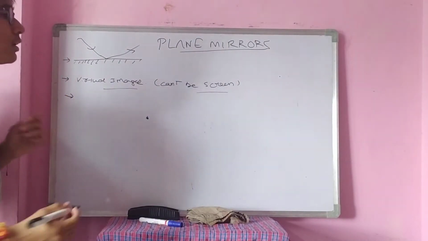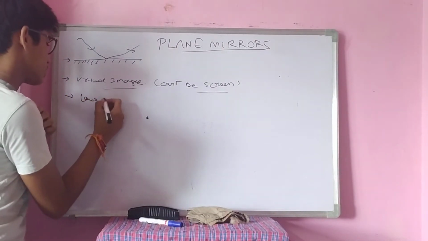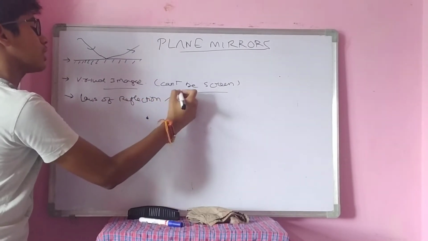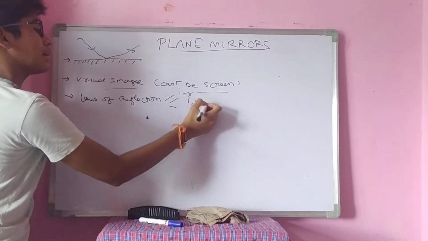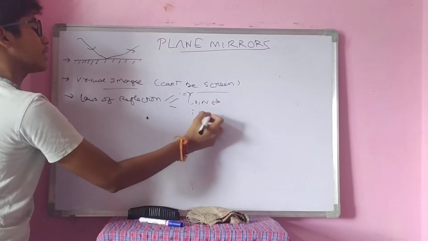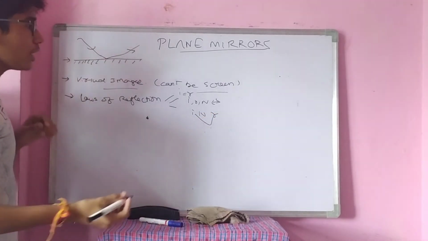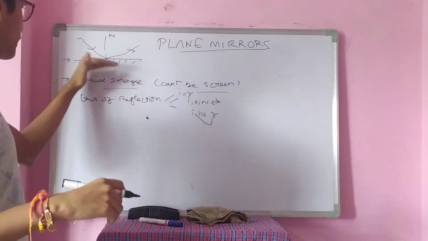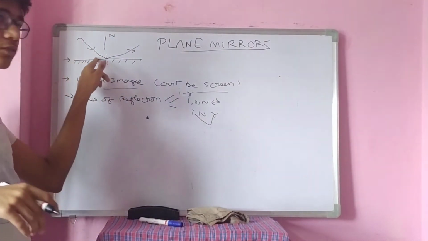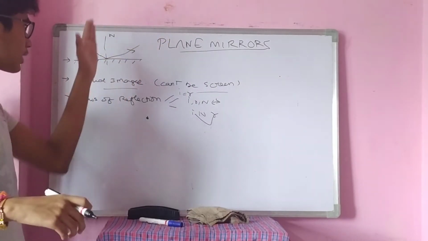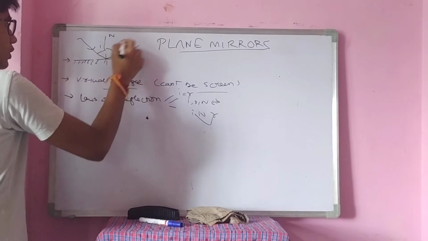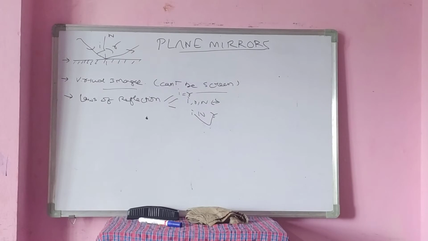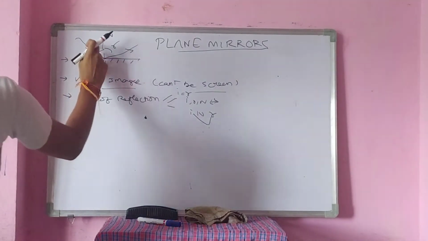Third point: laws of reflection. There are mainly three laws of reflection: I equal to R, I, R and N lie on the same plane, and N is in between I and R. We have given a simple basic diagram here itself. The normal is the line which is perpendicular to the plane mirror. The ray coming towards the mirror is called the incident ray, then the reflected ray, and I and R are equal.